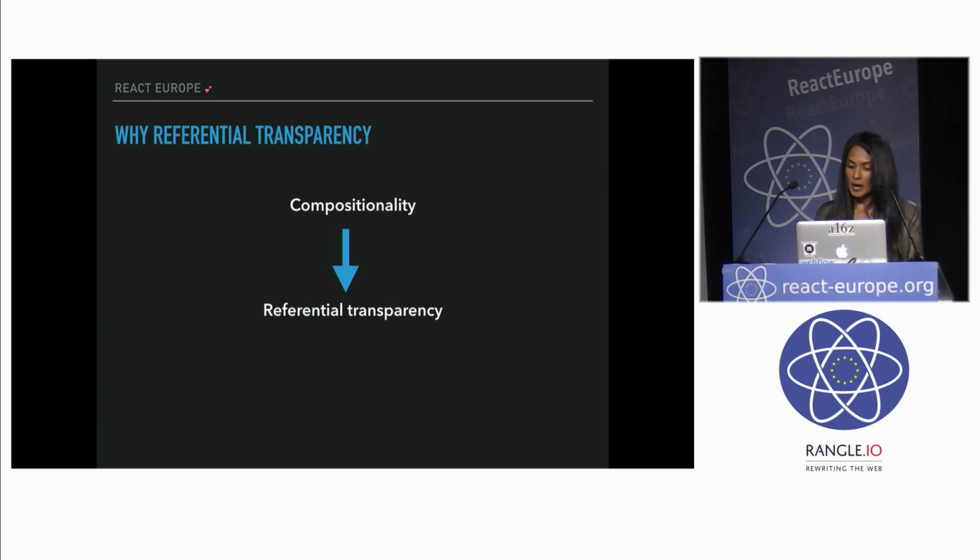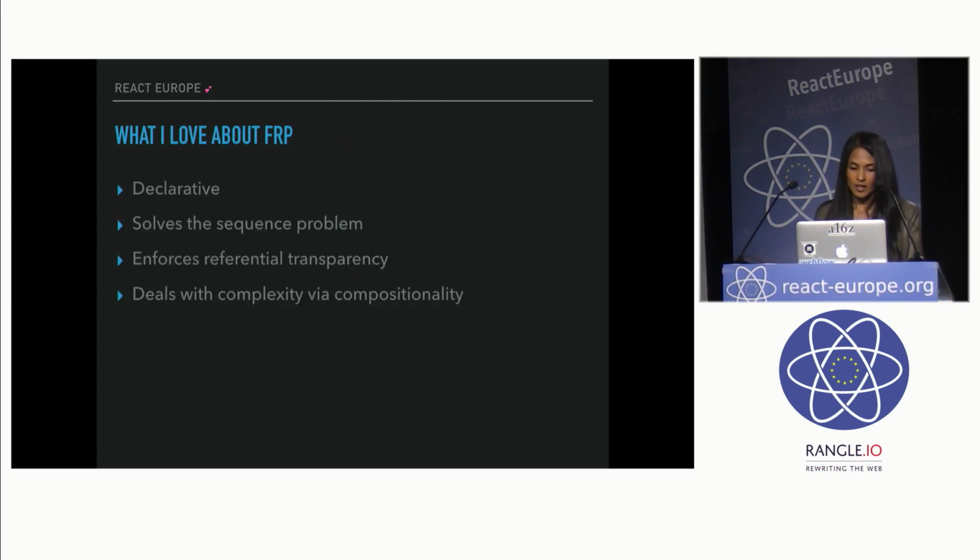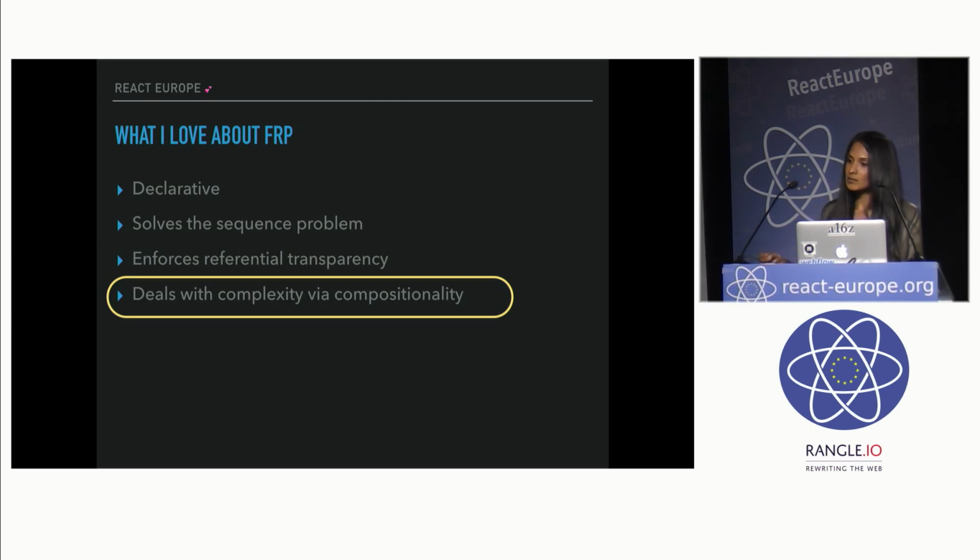And so I think compositionality is really the missing element that we need to be talking about more in the front end, and that's why getting compositionality is the reason we're seeking referential transparency in the first place. So I'm going to add one more bullet to why I love FRP, and it's because it deals with complexity via compositionality.